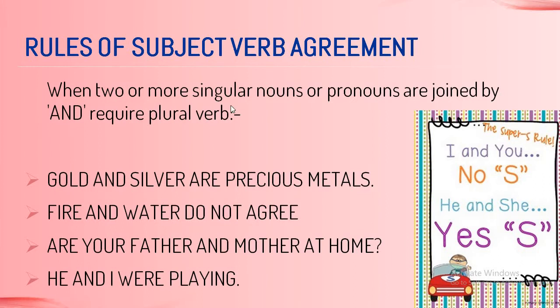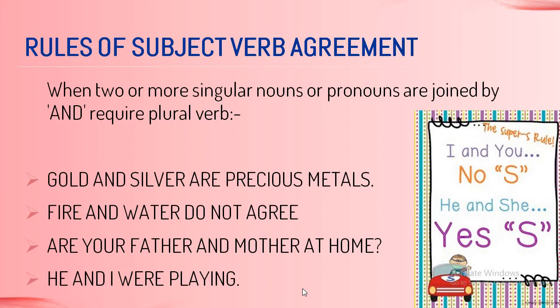So the first rule says, when two singular nouns or pronouns are joined together with the word and, the sentence takes a plural verb. For example, gold and silver are precious metals. I hope this rule is clear to you.